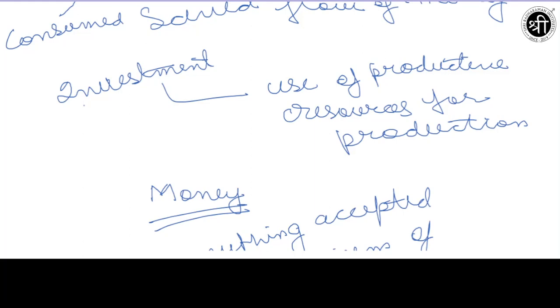And the next concept which we are having is wealth. Now wealth refers to the stock of all those assets which are a source of income. What do we mean by the word wealth in normal terms? Wealth normally means sampatti, or how many beneficial things we are having.